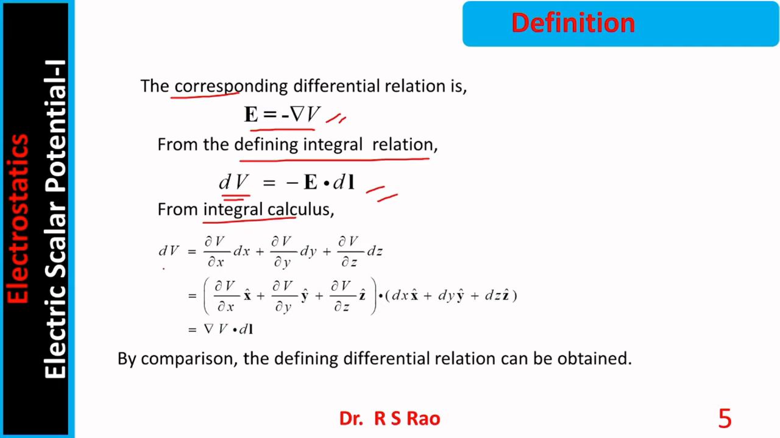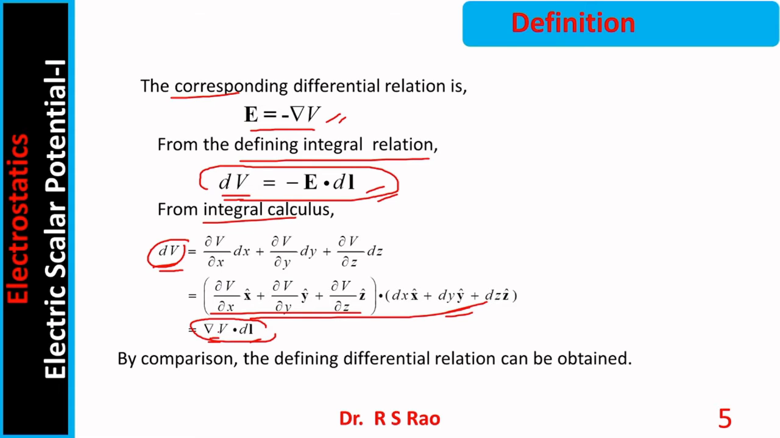But from calculus, dV is dou V by dou x dx, plus dou V by dou y dy, plus dou V by dou z dz, and this can be written as the dot product of two quantities: dou V by dou x x cap, dou V by dou y y cap, dou V by dou z z cap, with dx x cap, dy y cap, dz z cap. Plus signs are there in both cases. We know this is grad V, whereas this is the differential length in the Cartesian system. By comparing the defining differential relation, the relation can be obtained. See, dV is grad V dot dl. dV is minus E dot dl. Now compare. E becomes minus grad V.